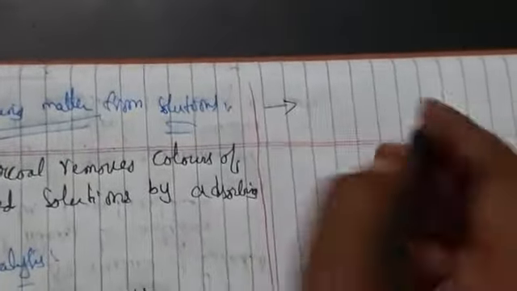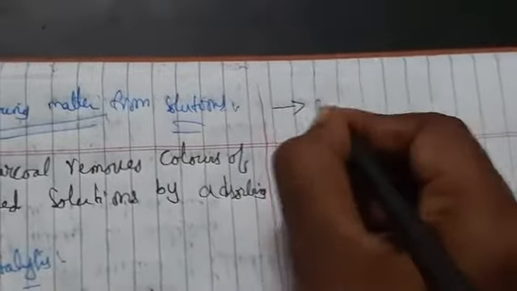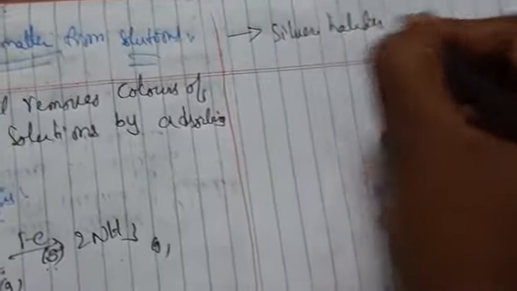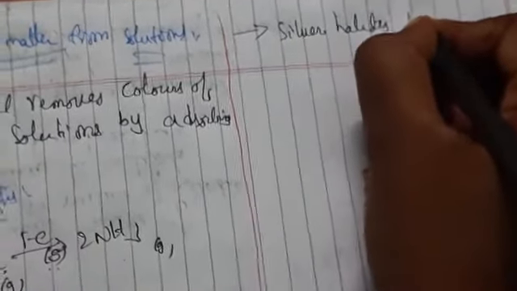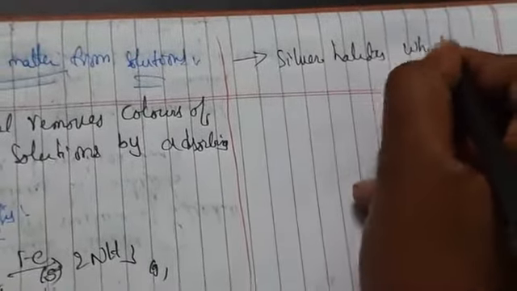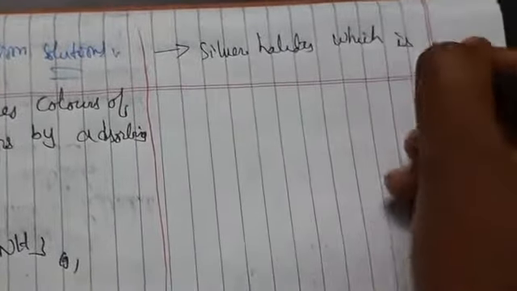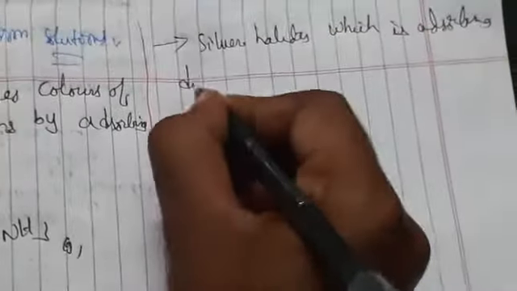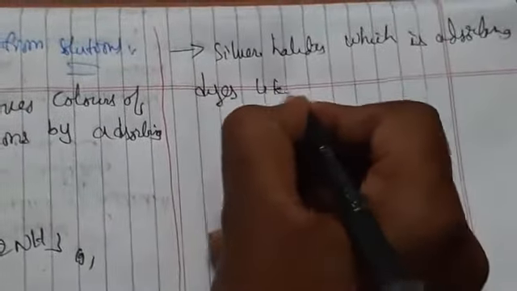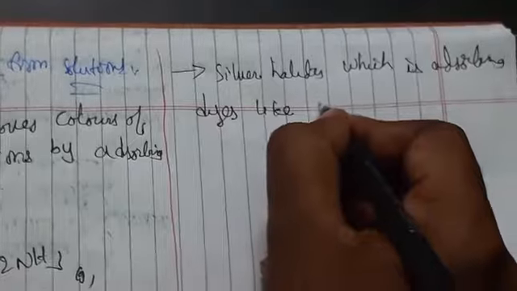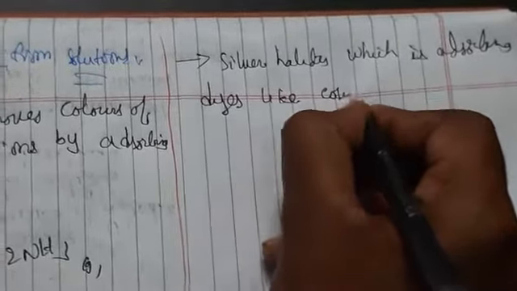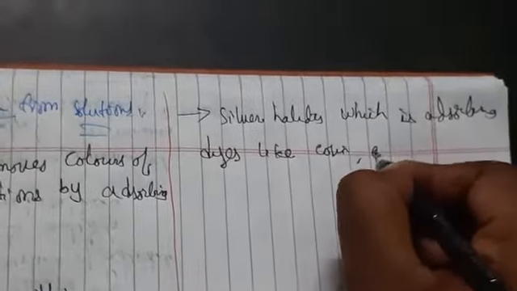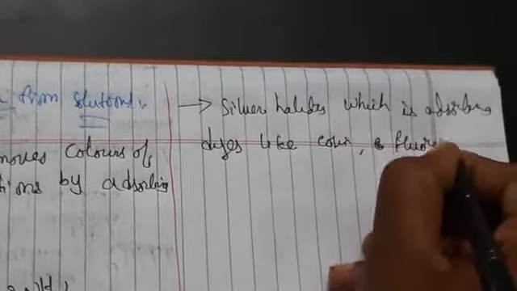If you have seen, there will be certain precipitates such as silver halides, which are adsorbing dyes like eosin and fluorescein.